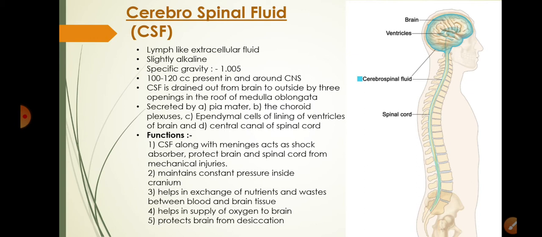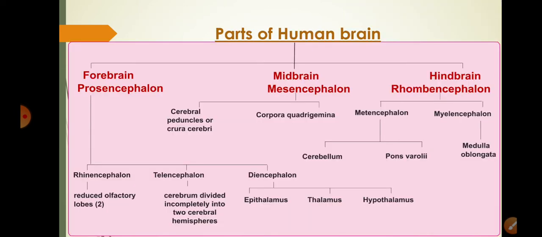It maintains constant pressure inside cranium, helps in exchange of nutrients and wastes between blood and brain tissue. Also, it supplies oxygen to the brain and protects brain from drying or desiccation. Such important functions, which are mainly protective, are performed by cerebrospinal fluid.